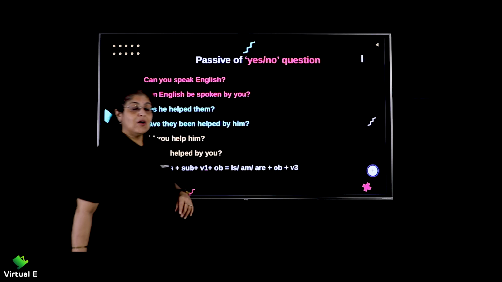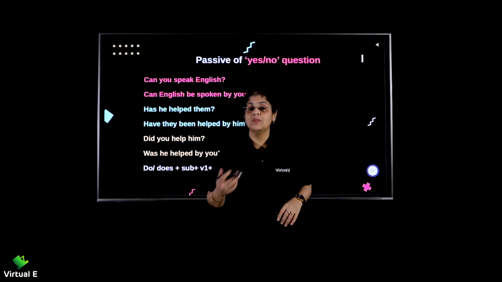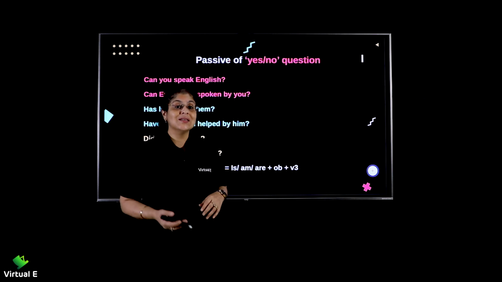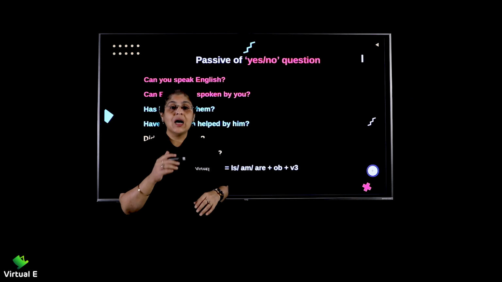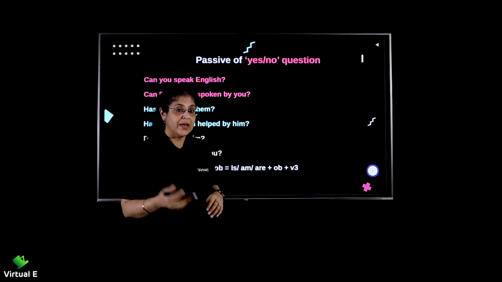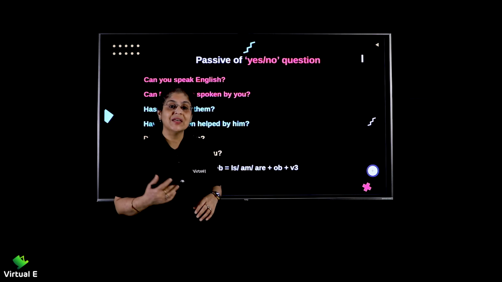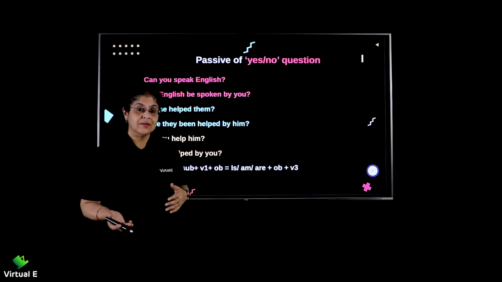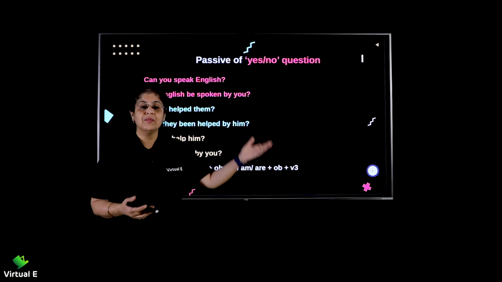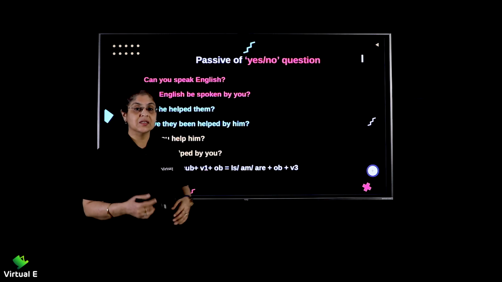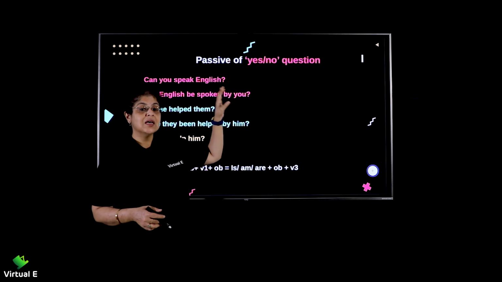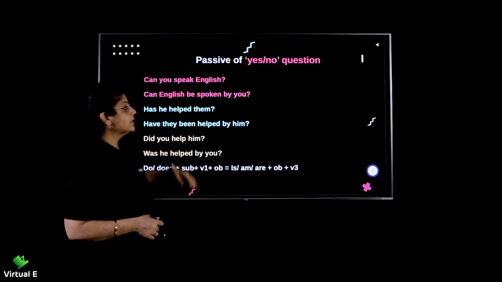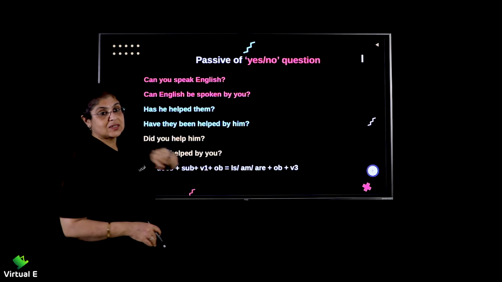Moving further. Now, you want to convert questions into passive. What type of questions? Questions which have the answer yes or no. When you ask WH questions, why, when, where, in that case, you don't have a yes or a no. You have something as your answer, right? When did you study? You have, I studied an hour before. I did my homework an hour before. You have an answer. But there are questions where your answer is simply yes or no, right? So let's see how we convert such sentences.